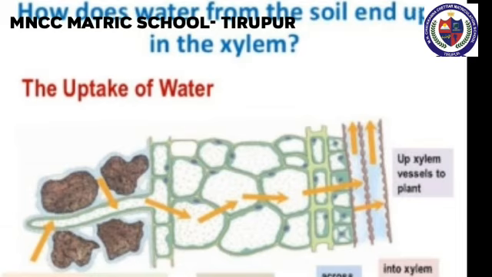Once the water enters the root hairs, the concentration of water molecules in the root hair cells becomes more than that of the cortex. Thus, water from the root hair moves to the cortical cells by osmosis and then reaches the xylem. From there, the water is transported to the stem and leaves.